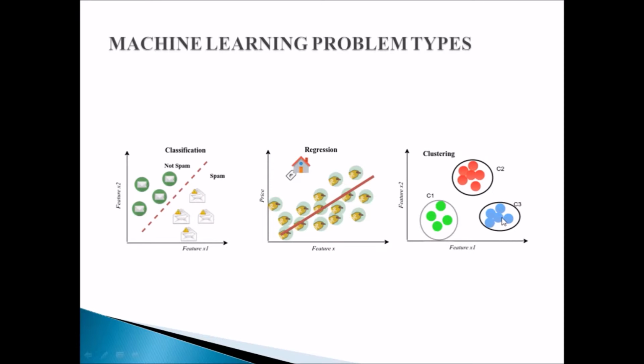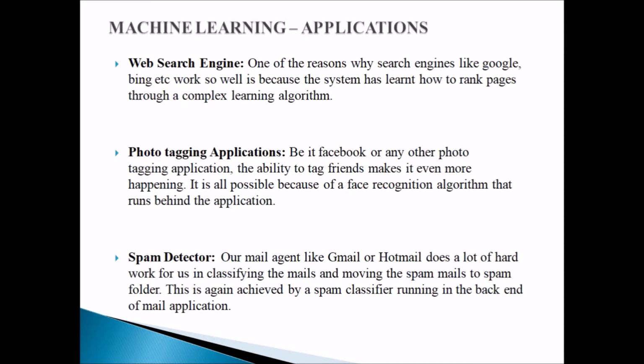Clustering, you have the same things, but you want to cluster them according to features. You don't know them beforehand, but when you now cluster, you can be able to say that these are red balls, these are blue balls. Beforehand you didn't know whether these ones are red balls, but because of the features that you have in them, you can cluster them. So that is clustering problems. Those are the three major types of machine learning problems. There are also three major types of deep learning problems. So you see that some of the features that we see in machine learning, we also see them in deep learning.